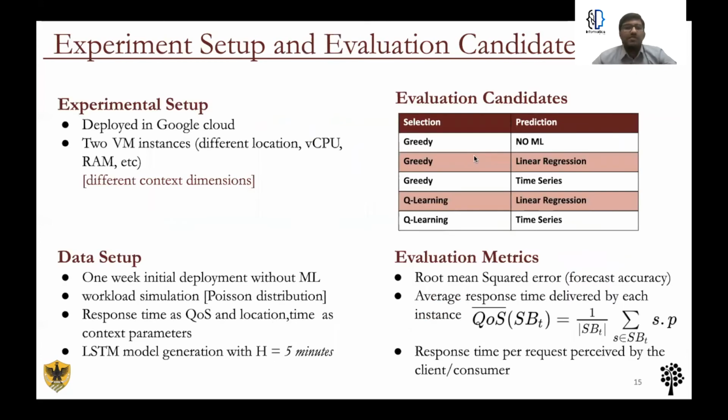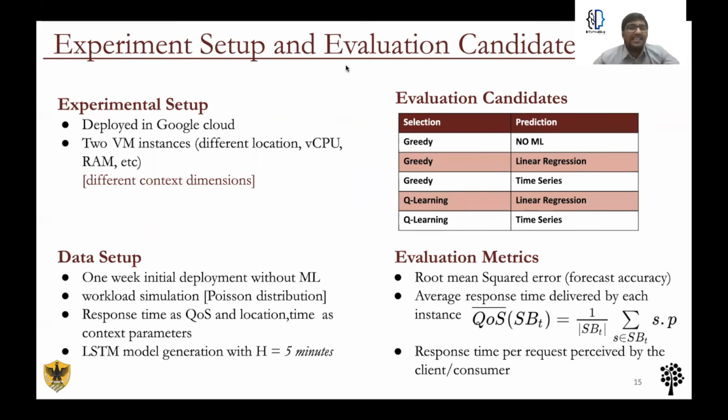The application was deployed in Google Cloud using two virtual machines. Each virtual machine was running in a different geographical zone. One was set up in Europe and one was in US. Each had a different number of cores, RAM, processor, and so on. All this was done to capture the different contextual parameters.